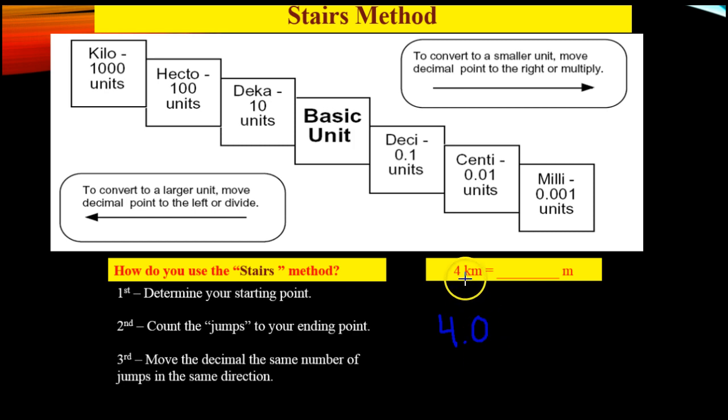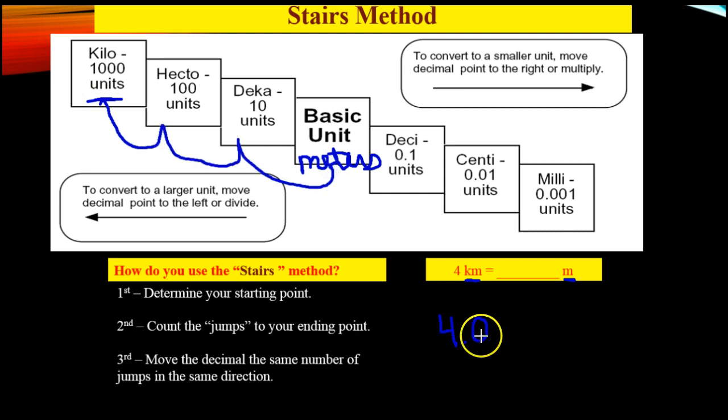Our first rule to the stairs method is to find a starting spot. Our starting spot is kilometers, which is right here. Now if you take a look at our ending point, which is our rule 2, figure out where that is and count the jumps. Our ending point is meters, which is our basic unit. So what we're doing is we're going from here down to meters. So let's count the jumps. There's 1, there's 2, there's 3 jumps.